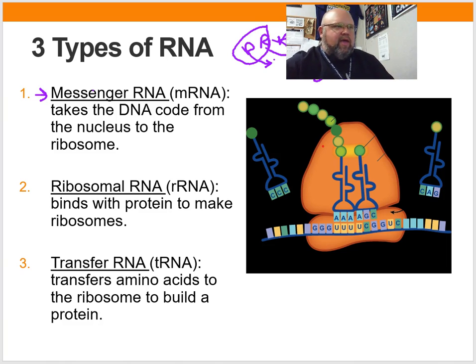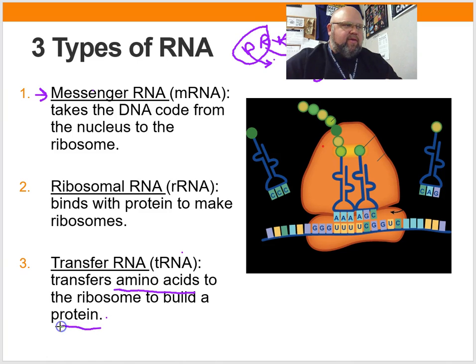Next, we have ribosomal RNA, rRNA. This is the RNA that is used when we're making proteins. That's what ribosomes do. We talked about that a long time ago. Ribosomes make proteins. How they make proteins is by reading that RNA and building those proteins that need to be built. Now, we also have transfer RNA, tRNA. That tRNA is the one that brings in the amino acids to build the protein.